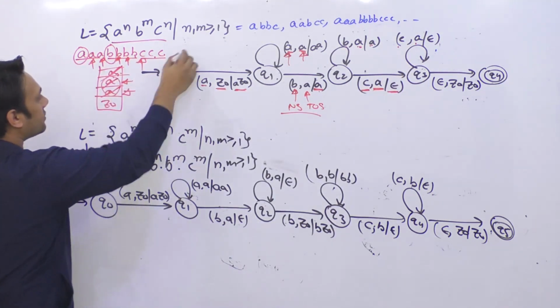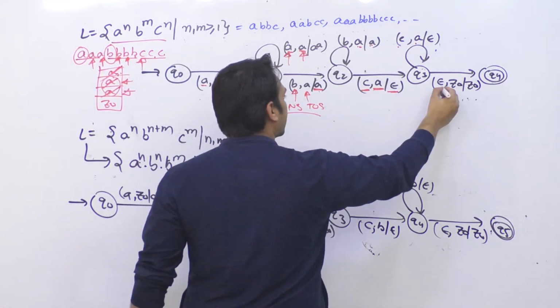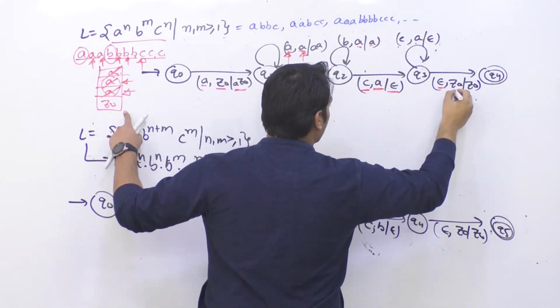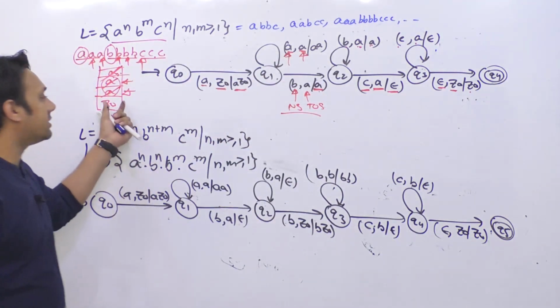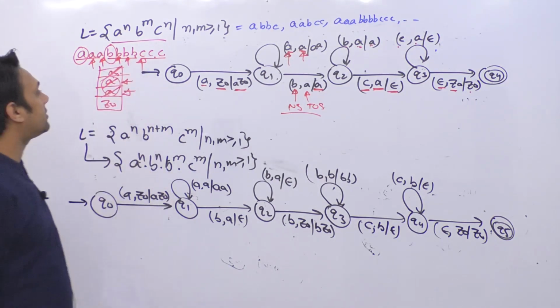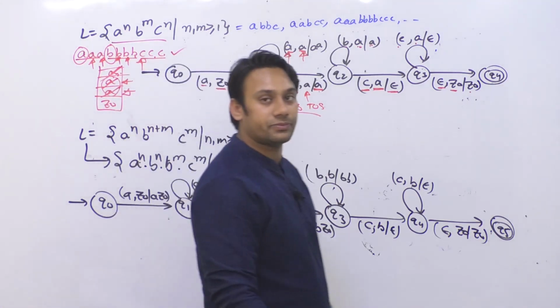And as soon as the entire string is finished, you will get an epsilon and the stack is having Z0. So you are going to leave this Z0 as it is and go to the final state. That means this string will be accepted.